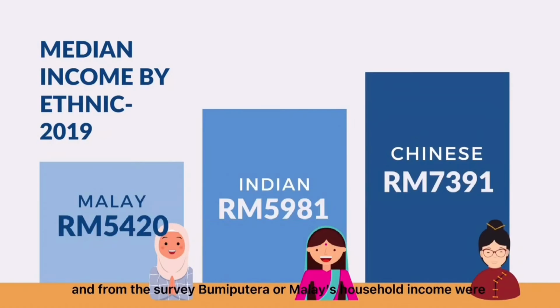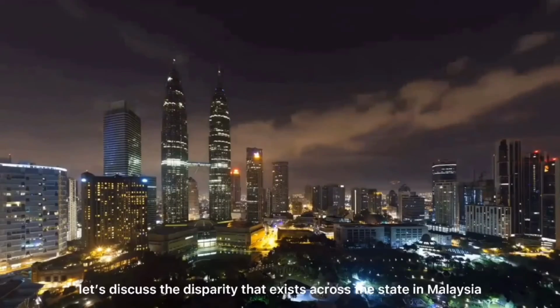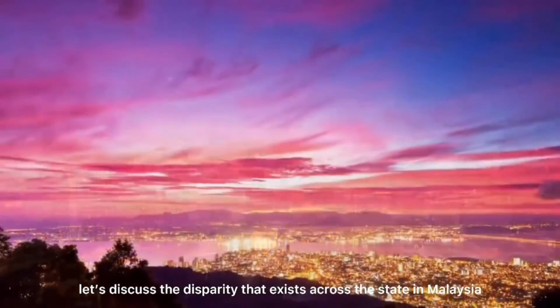From the survey, Bumiputra or Malays' median household income was significantly lower than other ethnic groups, where Chinese recorded the greatest median household income in 2019 at 7,391 ringgit, while Indian and Malay recorded 5,981 ringgit and 5,420 ringgit respectively.